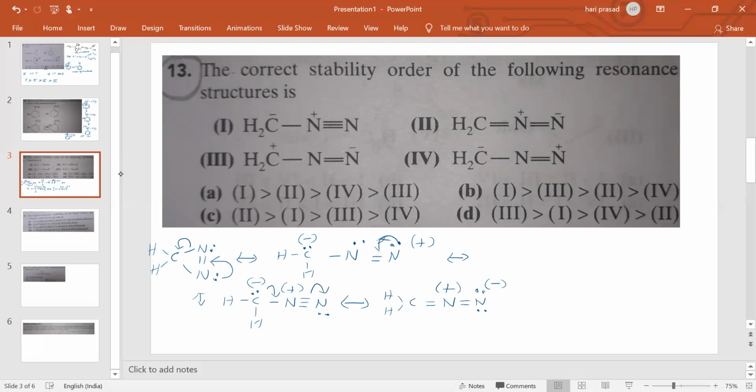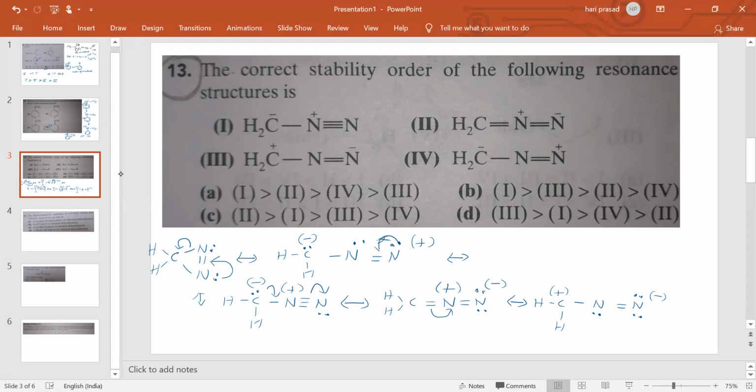Next possible resonance structure: here carbon has a negative charge, as we said. This bond shifts to N, so CH2 single bond N has a lone pair, double bond, N has two lone pairs and a negative charge, and carbon has a positive charge. Like this we can give.